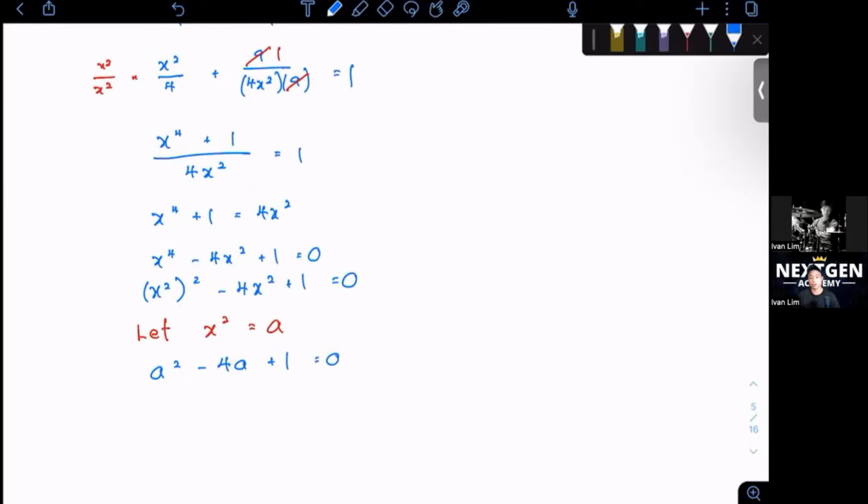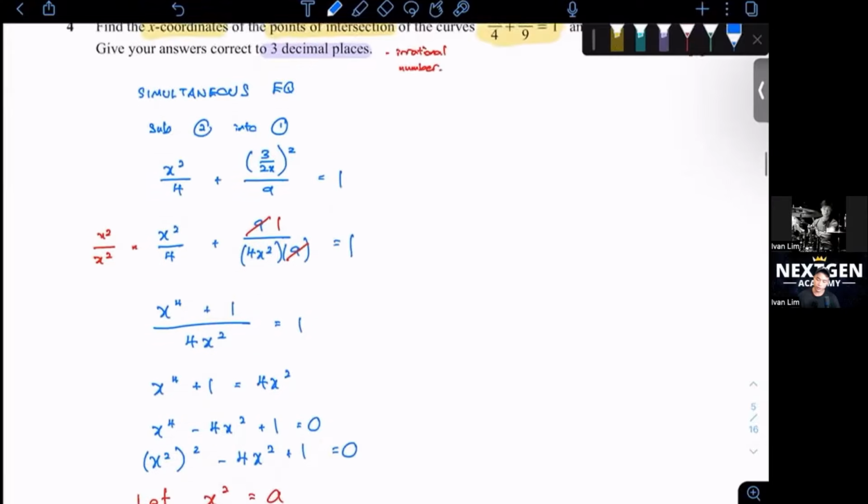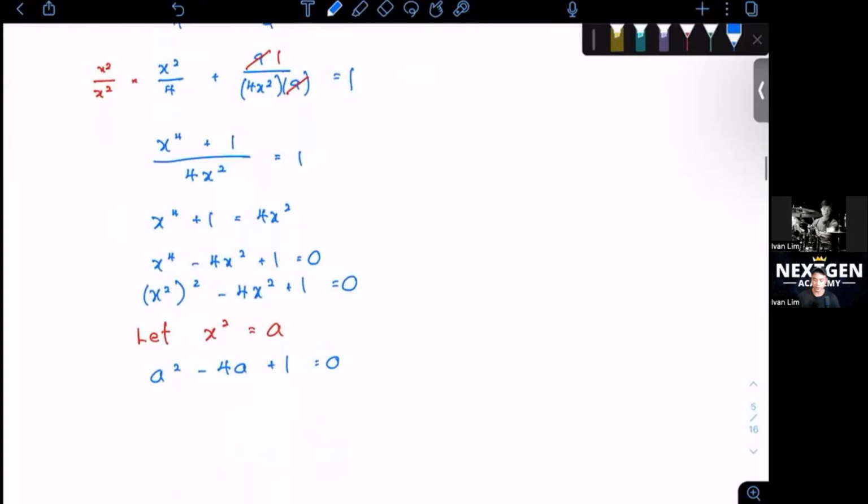Just now I told you the keyword is the 3 decimal places. So you can use your calculator to check what method to use. I always encourage students, before you do factorizing for a quadratic or cubic equation, use your calculator to check first. The older calculators can't do it, so use the new calculator.